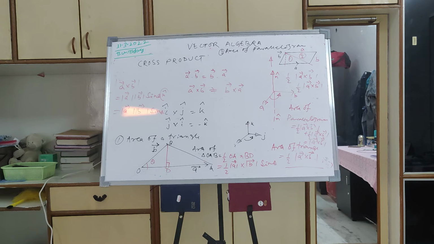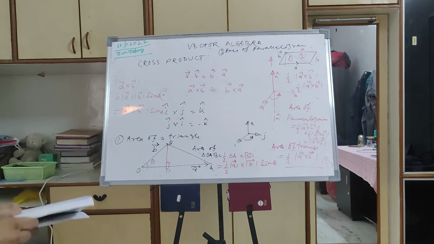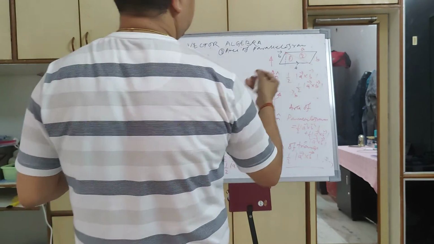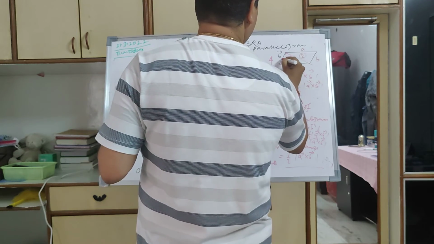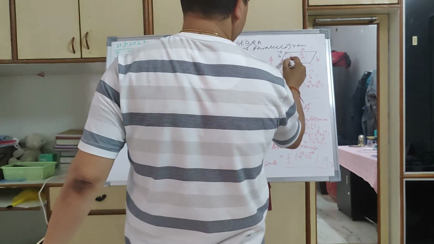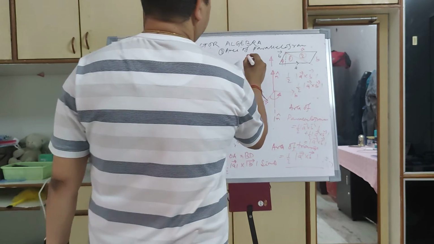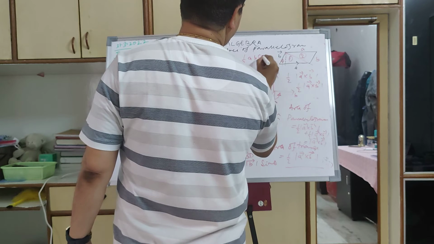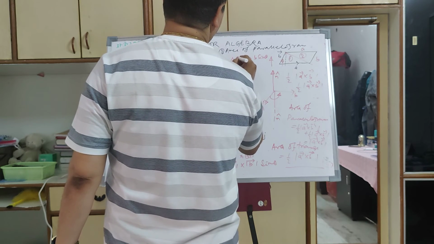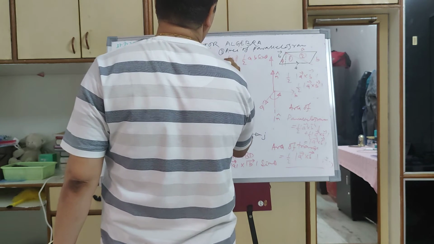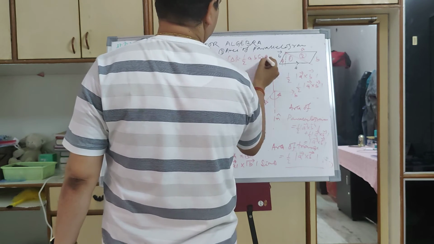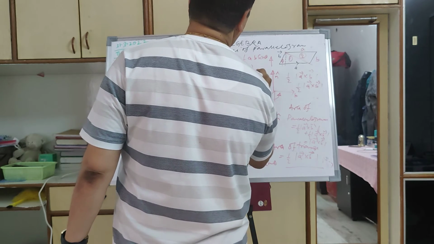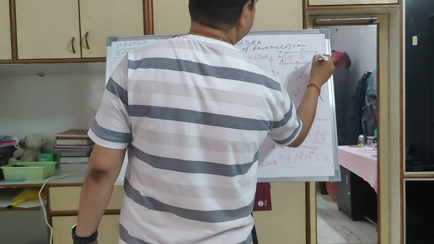Or you can take a component of B also, like how we took for the triangle. Suppose this angle is theta, again it will be B sin theta. So this is B sin theta into A, which is A cross B. Half A into B sin theta is your area for a triangle, and there are 2 such triangles. Area of triangle 1 is equal to this. Then area of triangle 2 is equal to the same half AB sin theta, because this is A, this is B.